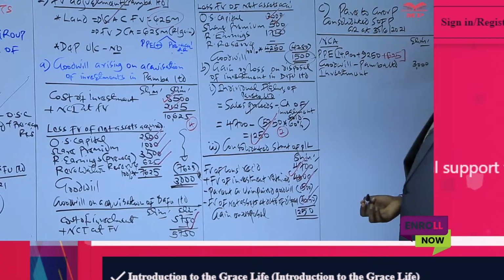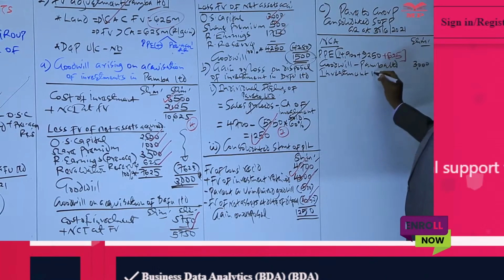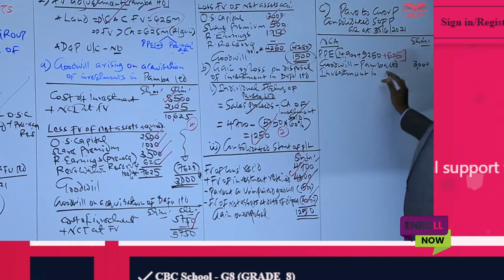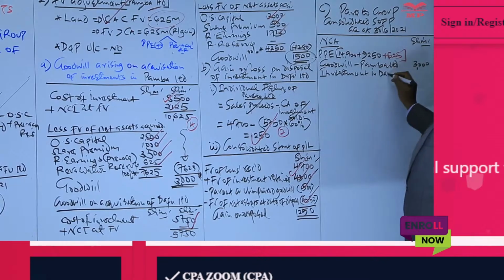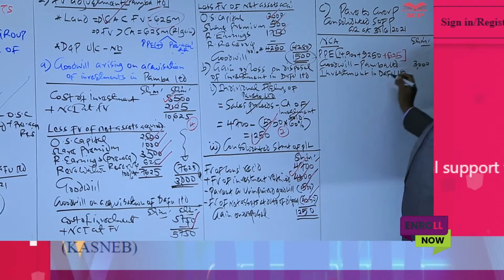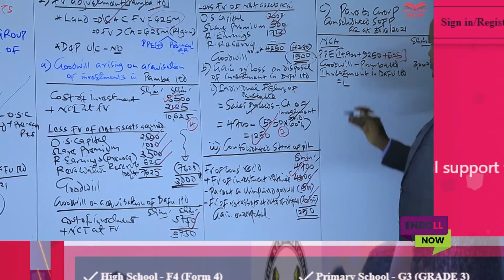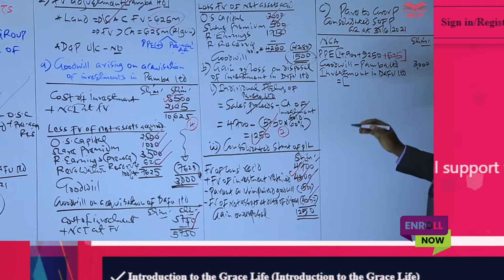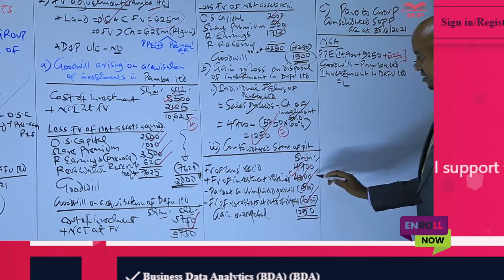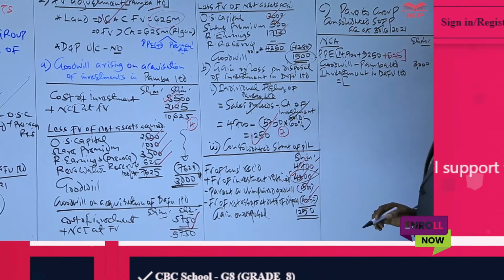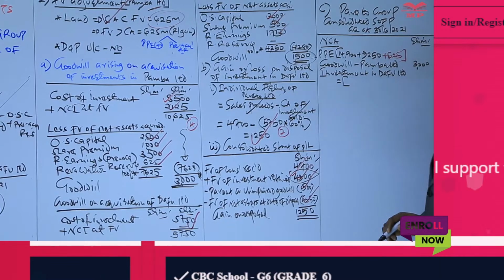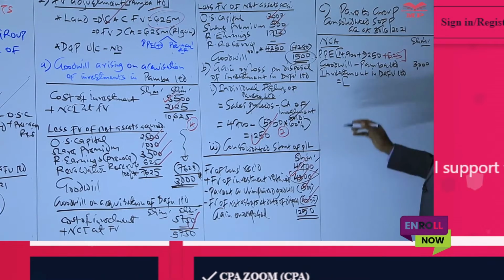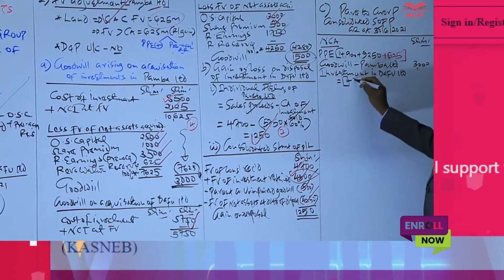So what we include here as far as the associate is concerned is investment in associate or investment in DAFU Limited. In our previous session, we looked at how to compute this, and we said to compute investment in associate, we take the fair value of the investment which has been retained, which is what you are given here, 43.